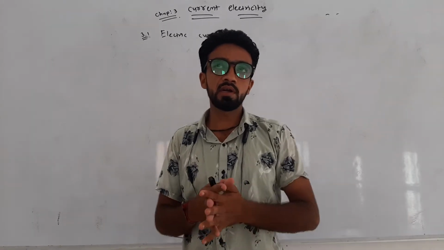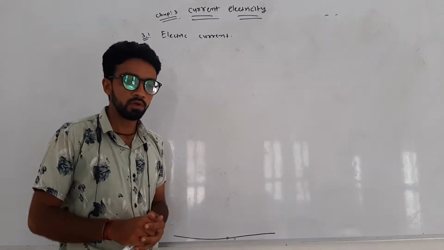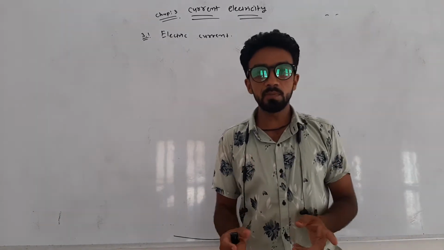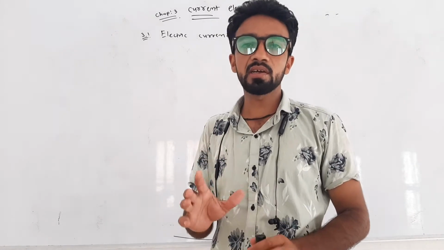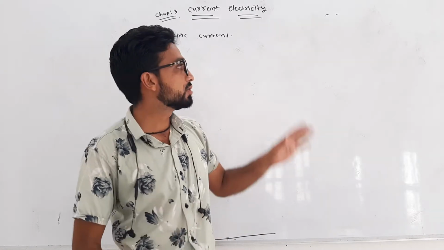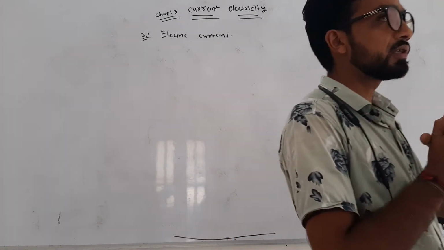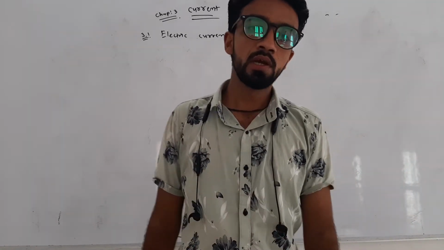Suppose you have a conductor, and the conductor contains two types of charge, positive and negative. If we apply an electric field or potential difference across the conductor, then the charge present inside the conductor is set in motion and constitutes electric current. The necessary condition for the flow of charge is that we must apply an electric field across the conductor.